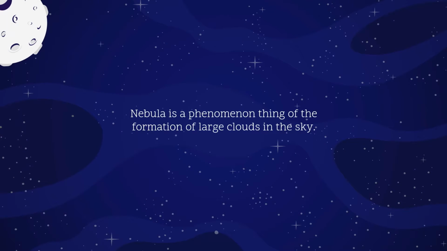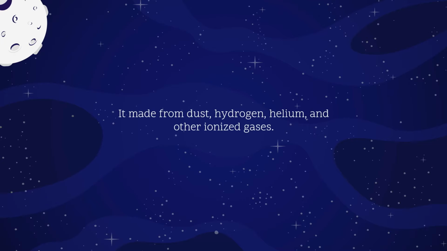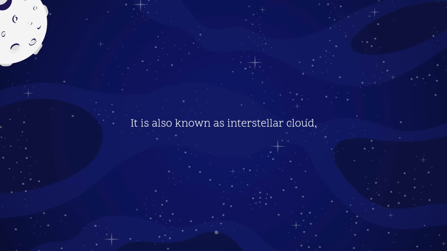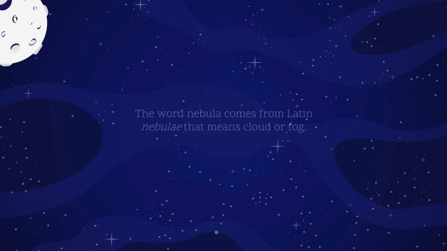Nebula. Nebula is a phenomenon of the formation of large clouds in the sky. It is made from dust, hydrogen, helium, and other ionized gases. It is also known as interstellar cloud. The word nebula comes from Latin nebulae, that means cloud or fog.